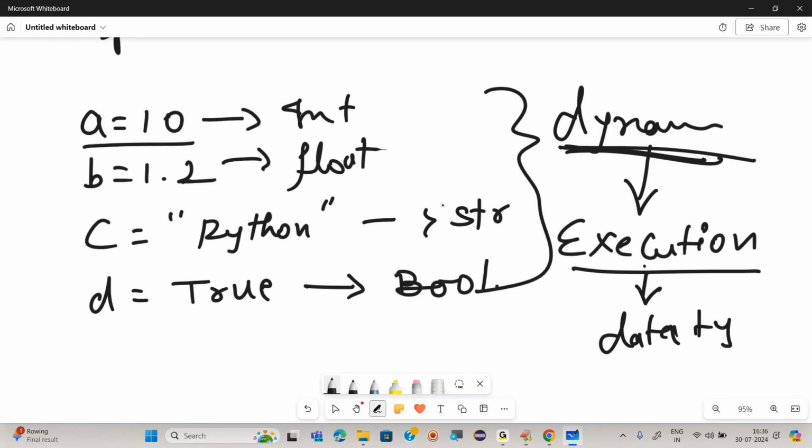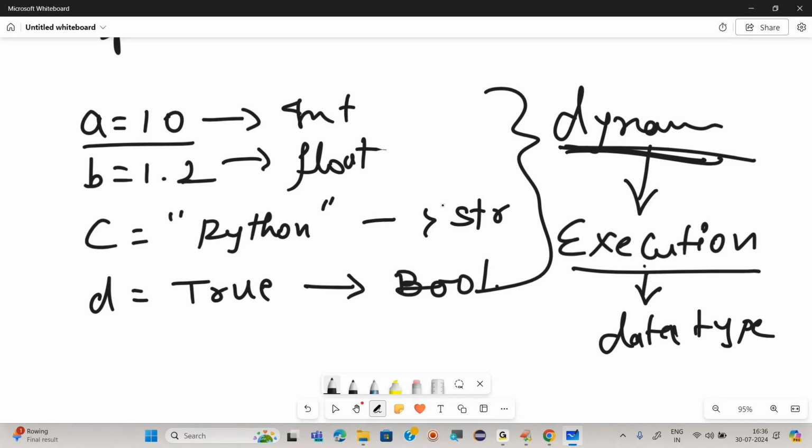What is data type? The type of the data. That's why it is known as data type. If I'm saying a is equal to 10, what type of data? Integer. When I say a is equal to true, boolean type of data. As we know, these are the types of data, and we have 14 types of data, which we will see later on. Now, what is dynamically typed? That means we do not need to declare the data type before writing or while initializing the variables. Are you getting it?